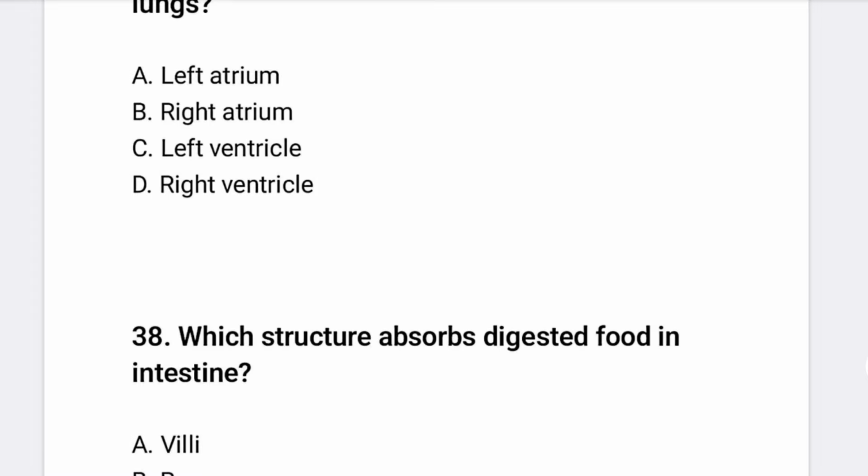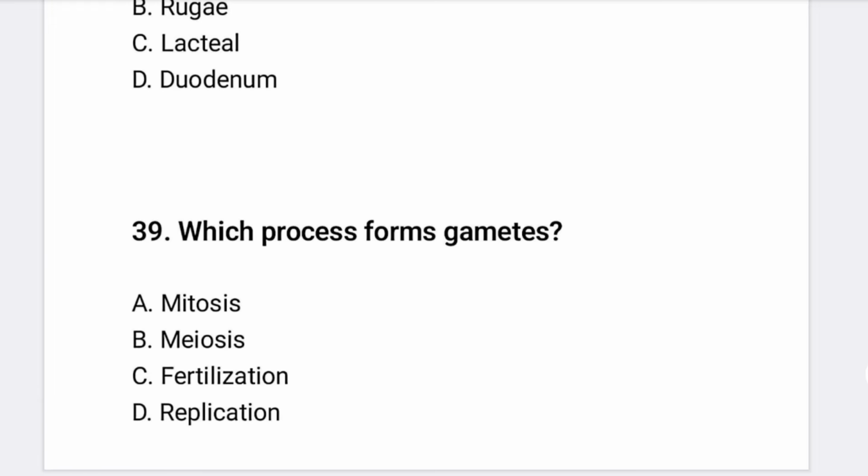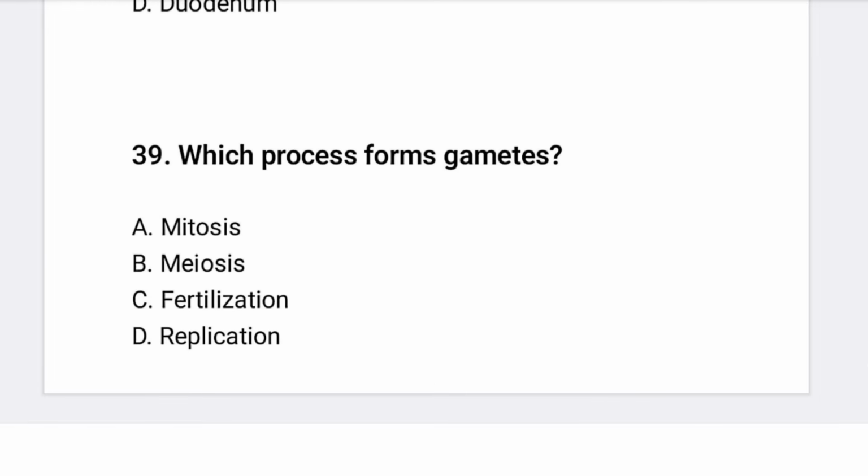Now 38, which structure absorbs digested food in the intestine? The option is villi, which absorb digested food in the intestine. Another, which process forms gametes? Mitosis, meiosis, fertilization, or replication. So it is meiosis.